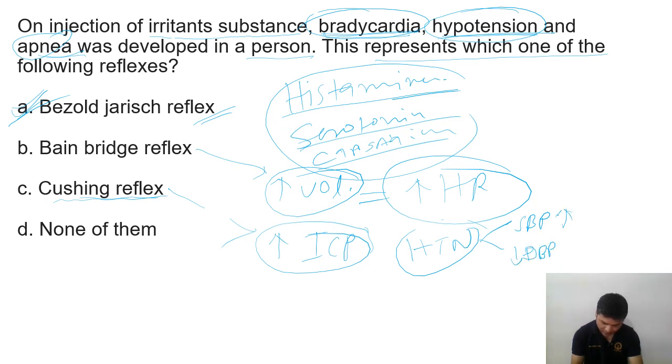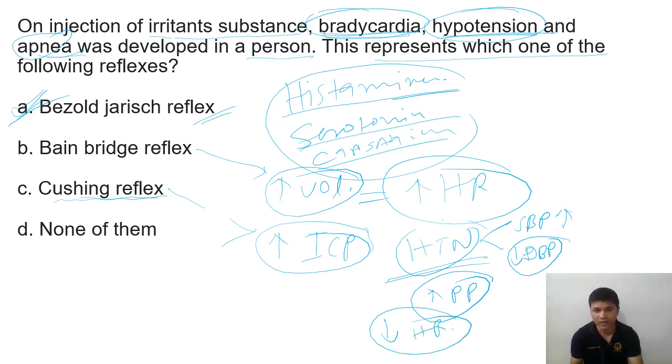pressure decreases, or we can say pulse pressure increases, or you can simply say blood pressure increased. So blood pressure increasing is the Cushing reflex when intracranial pressure increases, especially systolic blood pressure will increase more, or sometimes diastolic blood pressure will remain normal or decrease. Or pulse pressure will increase. And at the same time heart rate will decrease. So increased blood pressure and decreased heart rate, and ventilation sometimes irregular, sometimes increased or decreased. So irregular breathing pattern, irregular ventilation you can say.